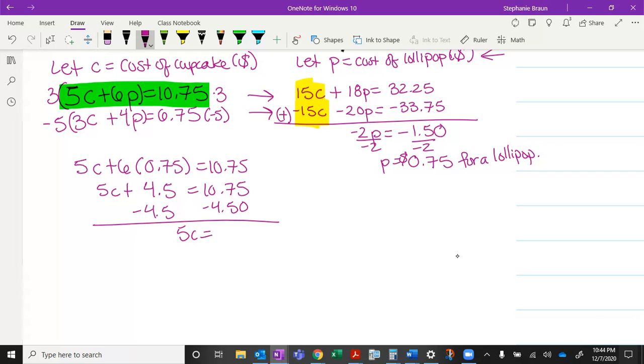That's a common mistake. So now I can do 5 minus 0 is 5, 7 minus 5 is 2, 10 minus 4 is 6. That's why I jumped there. Divide by 5. C equals, that's going to be 1.25. And remember, we're dealing with money. So this is a dollar sign. Dollar sign always goes in the front. That's for a cupcake.